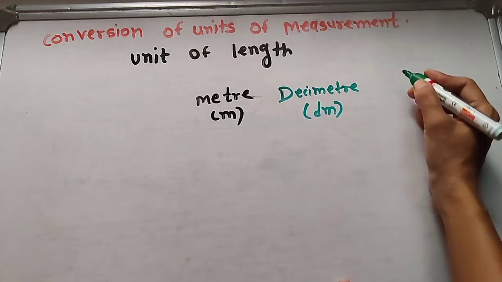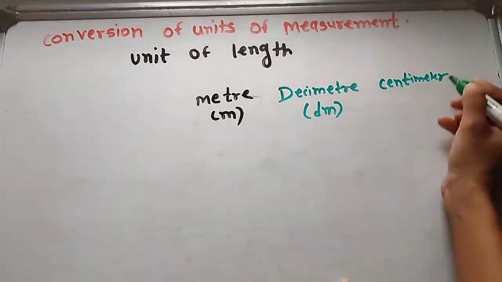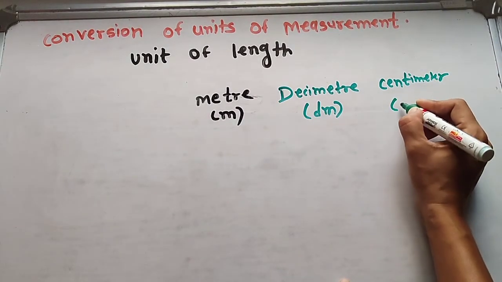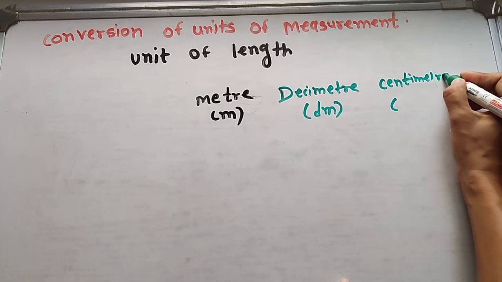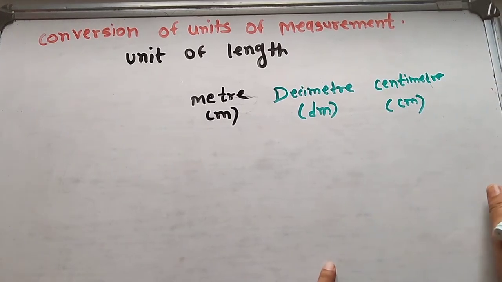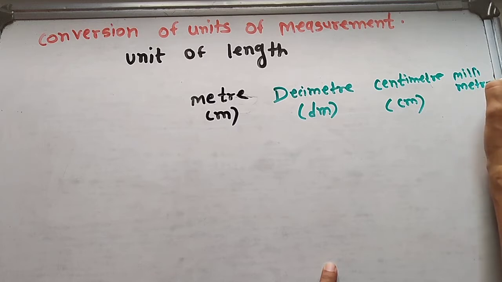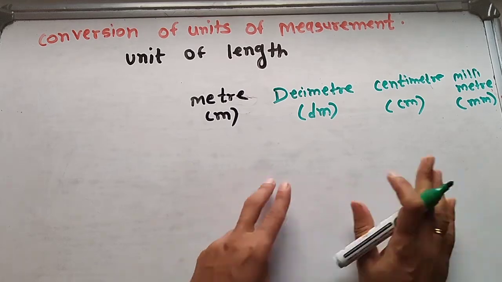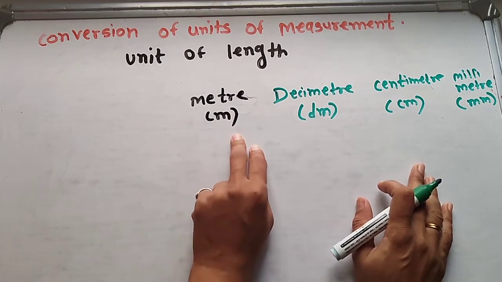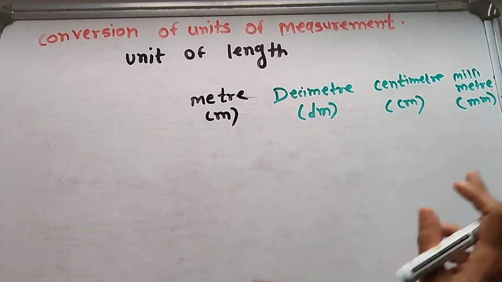Then after decimeter, the next smaller unit is centimeter, written cm, which you already know. After centimeter, the smaller unit is millimeter, written mm. These are the smaller units: after meter comes decimeter, then centimeter, and then millimeter.